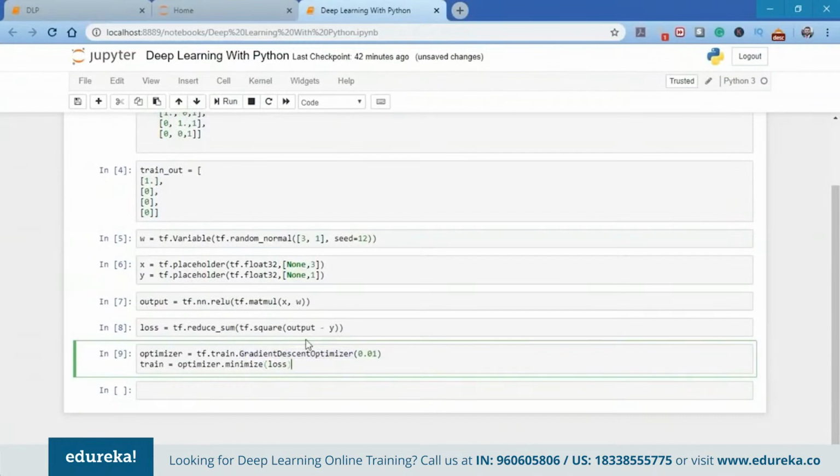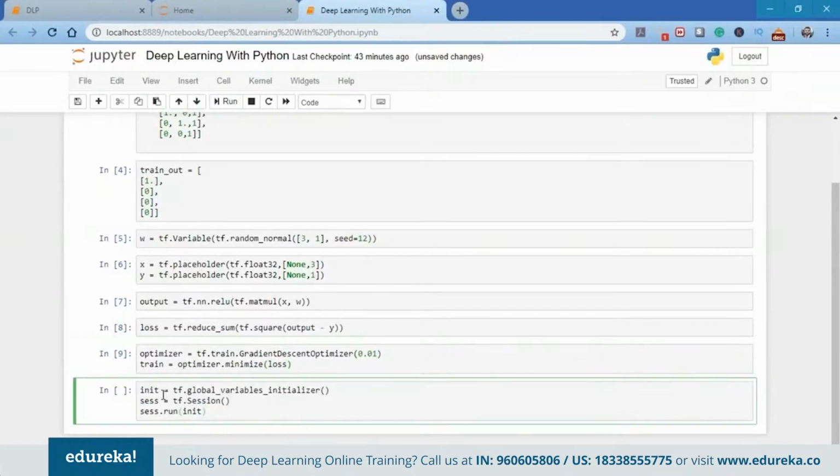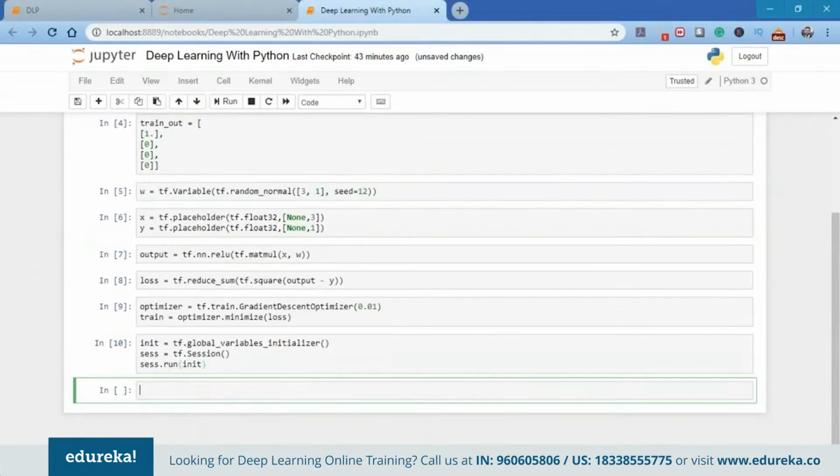So as you can see here, I have used the gradient descent optimizer. Now the next step is to initialize the variables. Another important thing to know is that the variables are not initialized when I use the tf.Variable method. So I need to explicitly initialize all the variables in a TensorFlow program using the following code. As you can see here, I have init, and I'm going to use tf.global_variables_initializer. That will initialize all the variables that I have placed under tf.Variable. So let me run it.